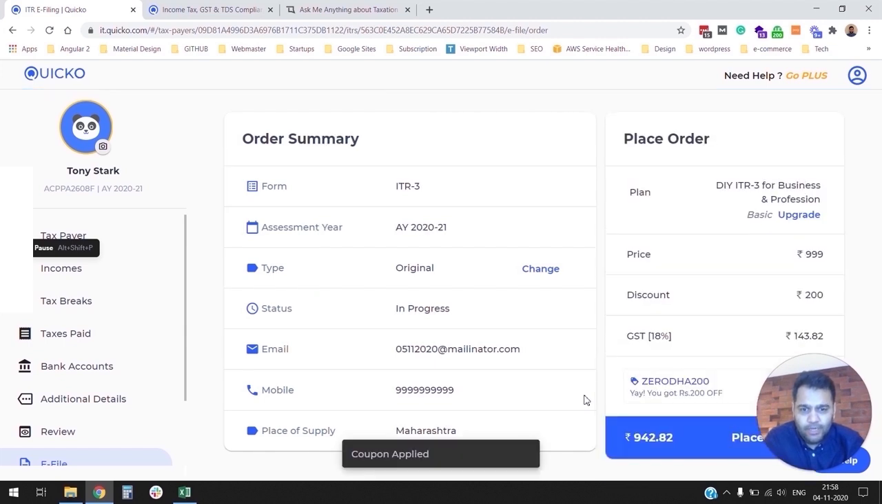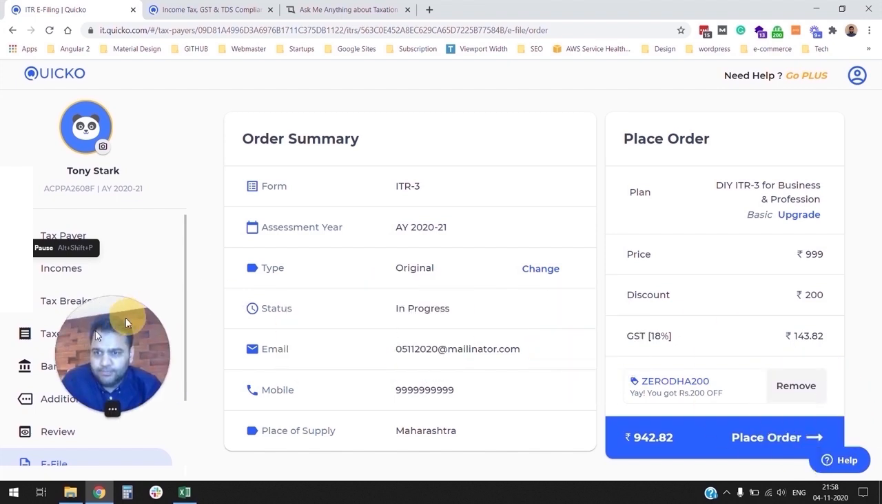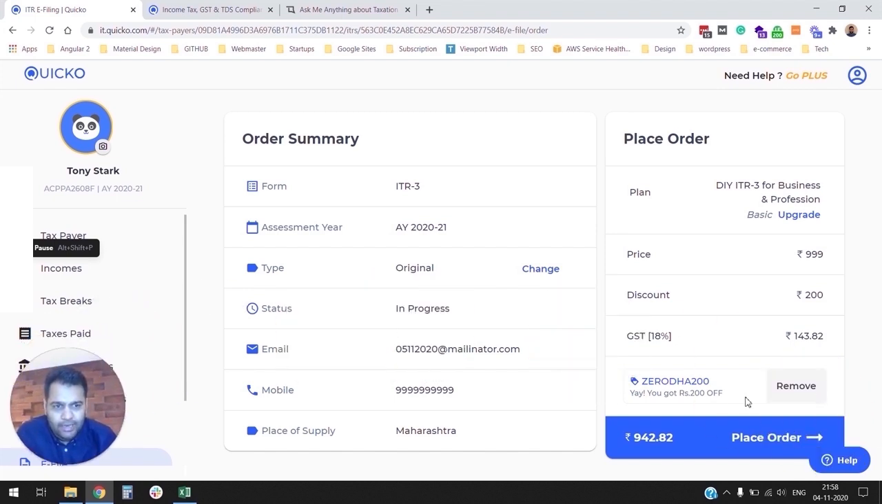So this is the order summary page. Now that we have all our data is valid, we have decided to go with the basic plan. As you can see, we have automatically applied the Zerodha coupon since you came through Zerodha Console. You can simply go and place order. Just like any other e-commerce platform, you can use multiple payment methods to make the payment. So I'm going to place an order and I'm going to see you on the other side.